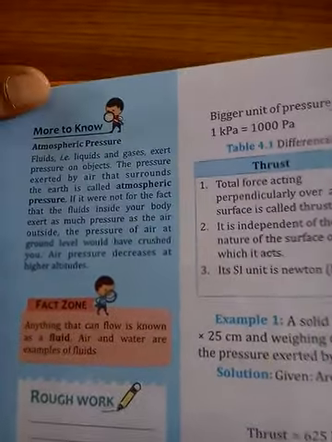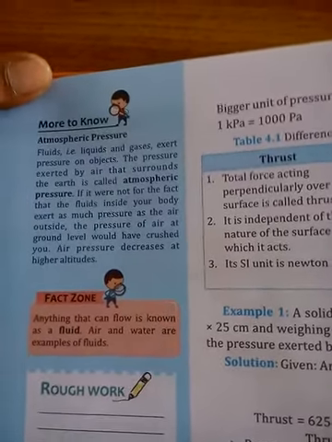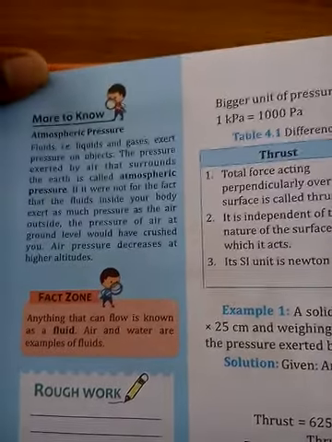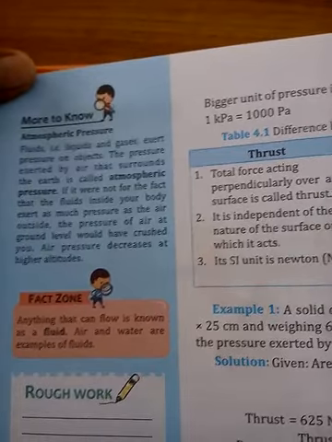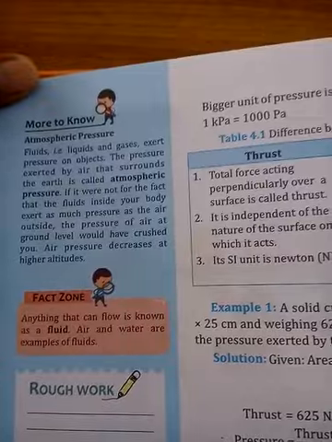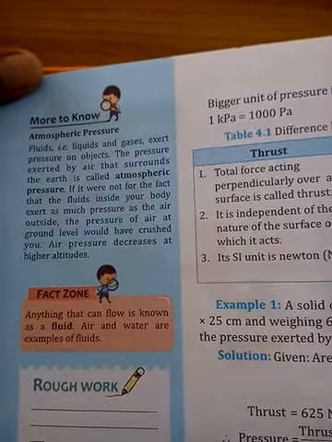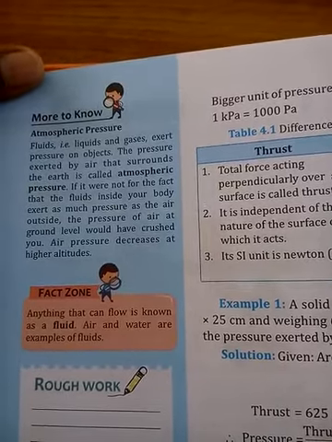The pressure exerted by the air that surrounds the earth is called atmospheric pressure. If it were not for the fact that the fluid inside your body exerts as much pressure as the air outside, the pressure of the air at ground level would crush you. Air pressure decreases at higher altitude.